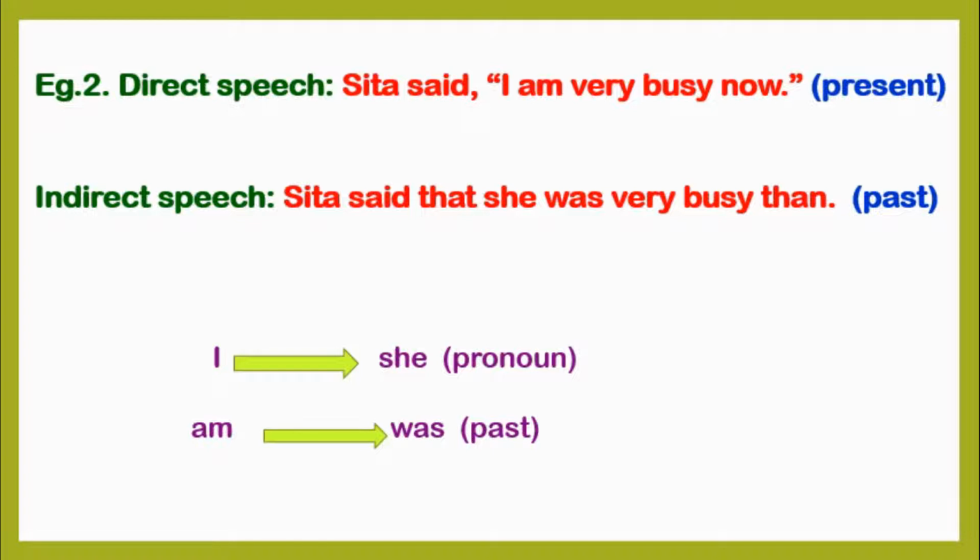While in indirect speech, we have not used double inverted commas, but instead of double inverted commas, we have used the conjunction that. Here, I got converted into she, means the pronouns are changed. And here the tense is also changed as am got converted into was.